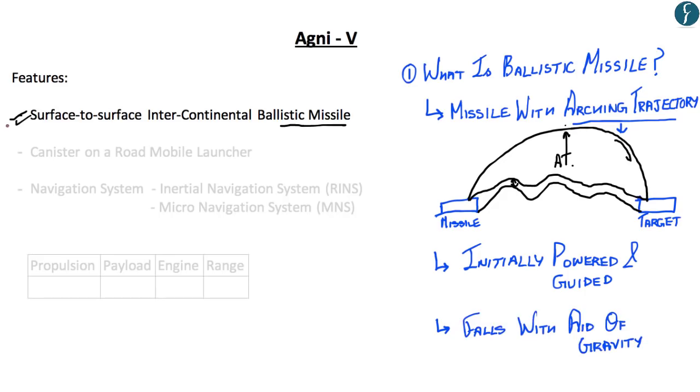So hopefully up till here you've understood the first feature of the Agni 5 missile. You've also understood what is a ballistic missile, what is the arcing trajectory, and how the trajectory of the ballistic missile is different from that of a cruise missile. So now let us understand the second feature of the Agni 5 missile.